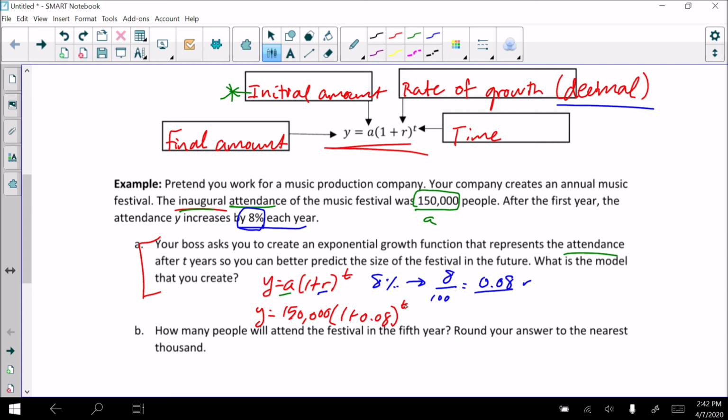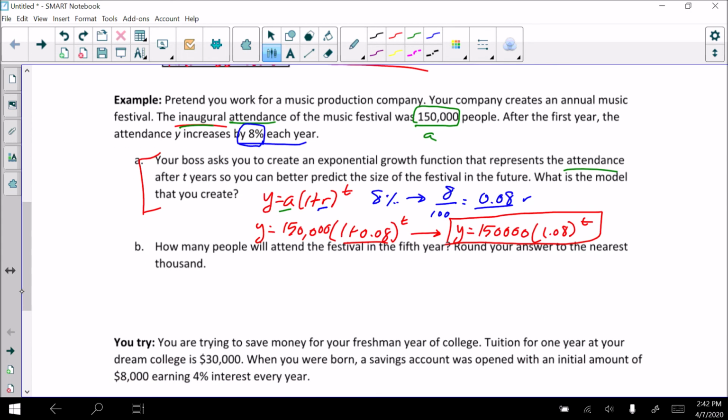Okay, this is an exponent. t is an exponent. So I can simplify this piece a little bit more, right? I can add 1 plus 0.08, and it'll look like this. Rewrite the entire thing again with this part simplified a little bit. 1 plus 0.08 is 1.08 raised to the t. So this right here, that's going to be our equation. That's going to be the equation to model our attendance at this festival.